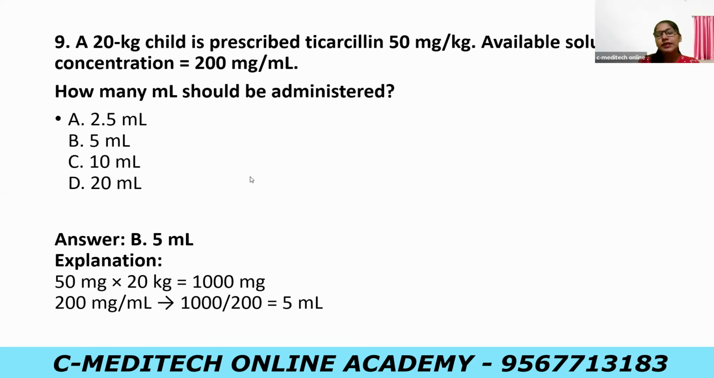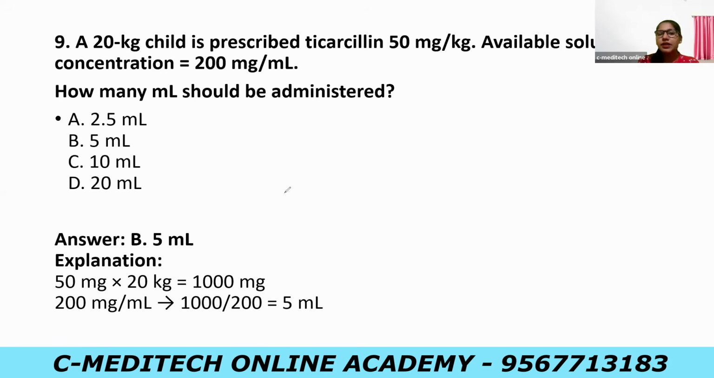So in total, how many milligrams do we have to give to this patient? 50 into 20 is equal to 1000 mg. And we know that 200 mg is present per ml. Okay, so 1000 mg is present in x ml. When we divide 1000 by 200, we get 5 ml.